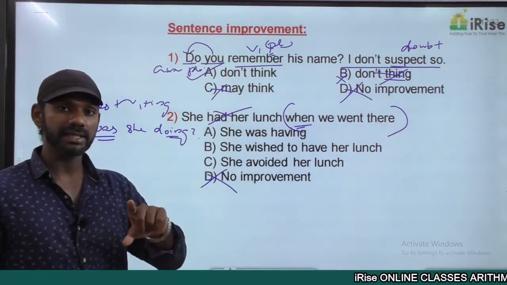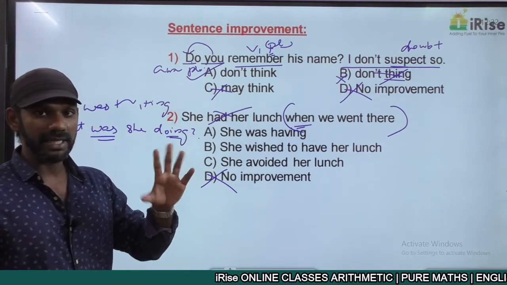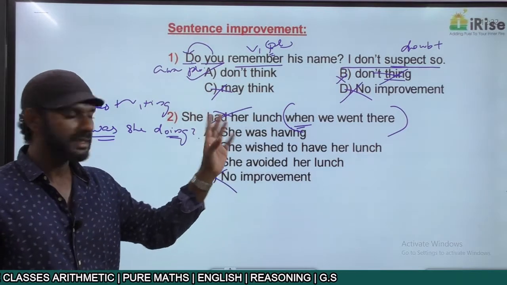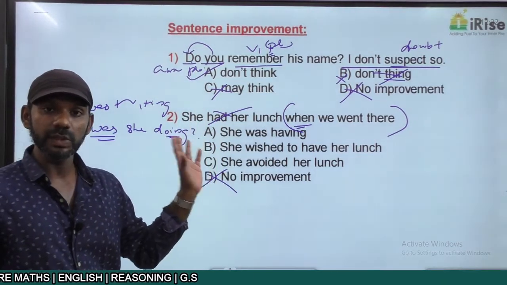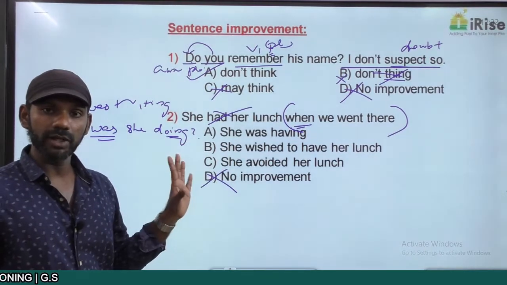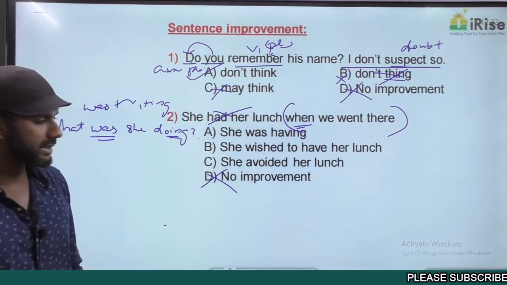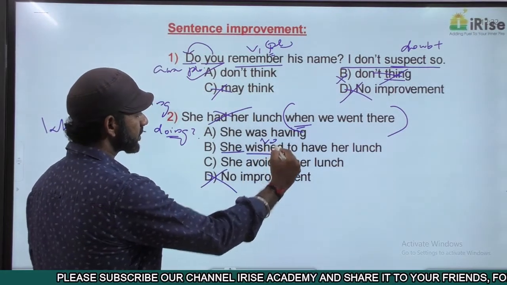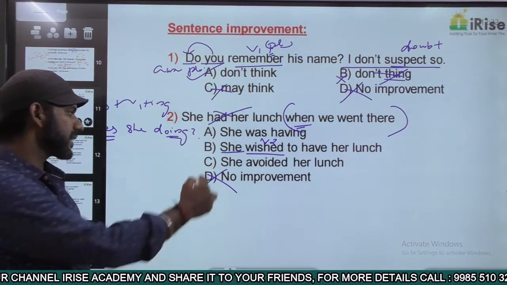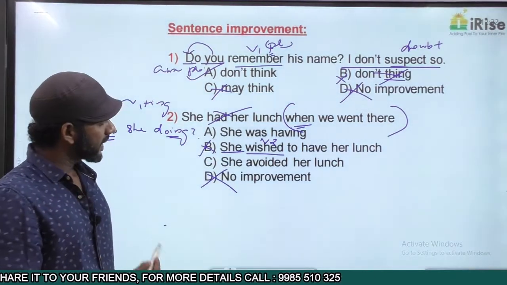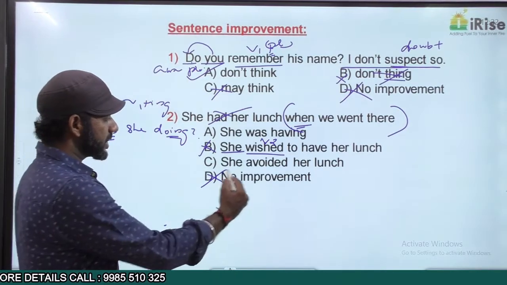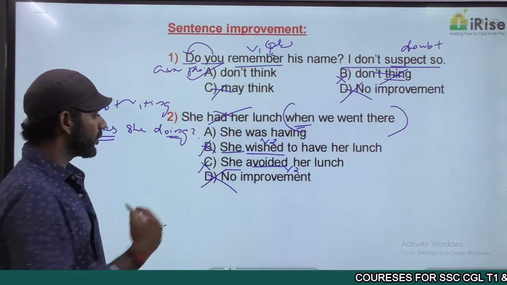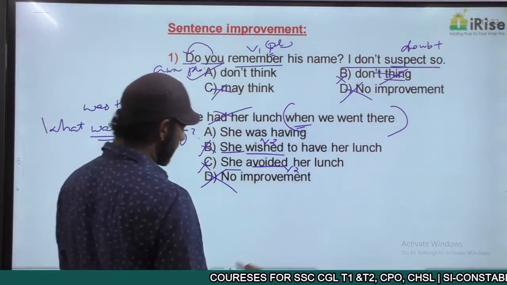"She had her lunch" is simple past tense. It is not past perfect here. "Had" is a main verb here because there is no main verb after had. She is the subject plus had is V2. Subject plus V2 is simple past. We want past continuous. Option D is eliminated. Come to option B, "She wished to have". She is the subject, wished is V2. Subject plus V2 is simple past. Eliminated. Come to option C, "She avoided her lunch". She is the subject, avoided is V2. Subject plus V2 is simple past. Eliminated. What we want is past continuous tense.